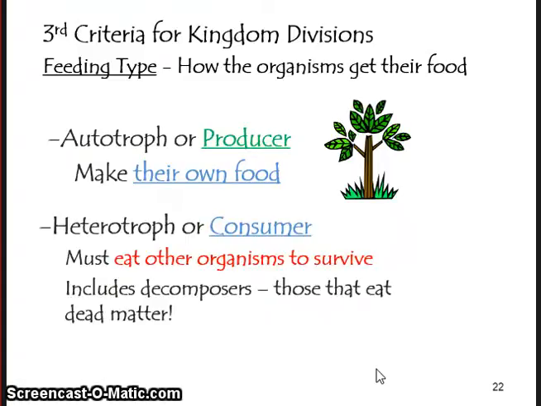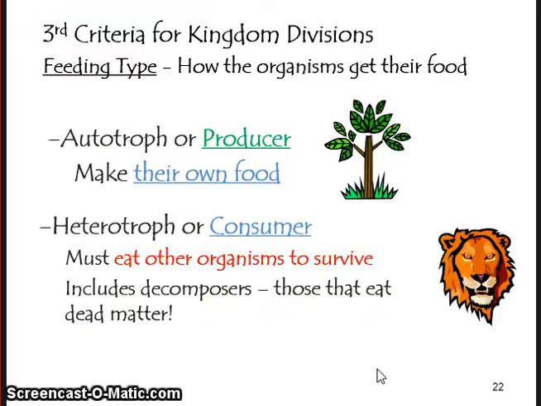Heterotrophs or consumers, they must eat other organisms to survive. So please make sure you add must eat other organisms to survive. Heterotrophs do include decomposers as well. Decomposers eat dead matter. Examples of heterotrophs would be lions, tigers, dogs, cats, human beings, things of that nature.